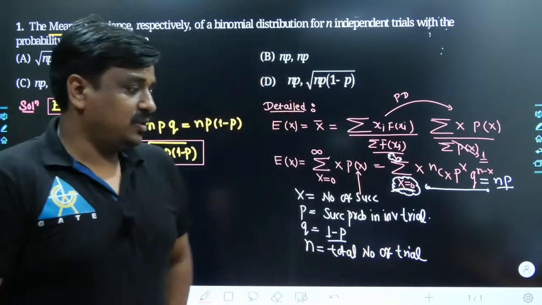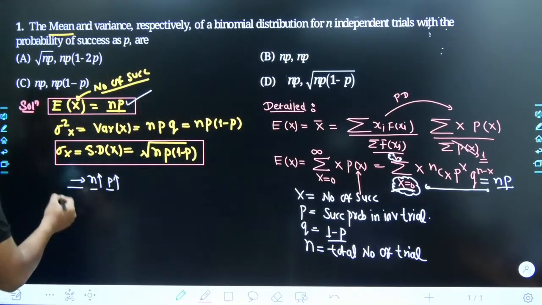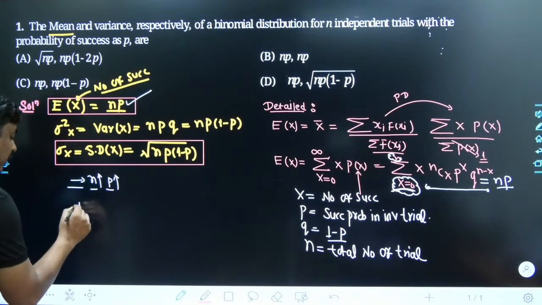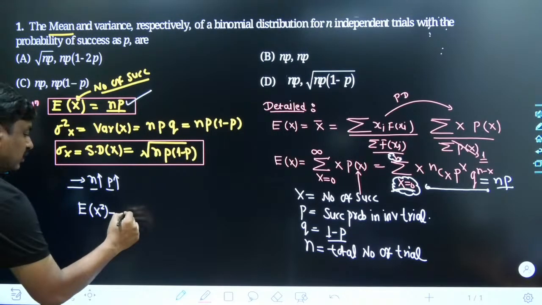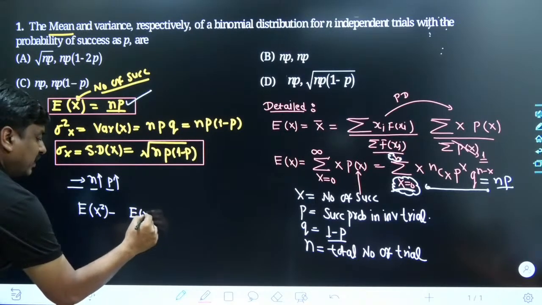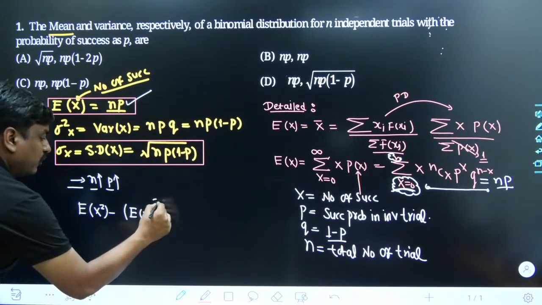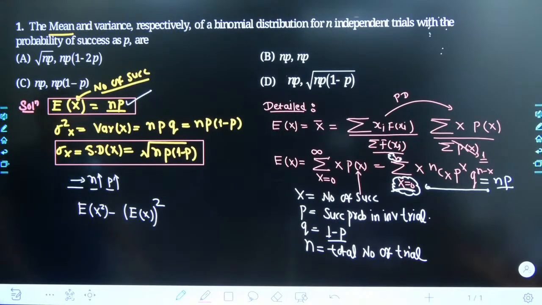And similarly, if you discuss the variance, how is the variance calculated, my dear friends? The variance is calculated as the expected value of x square minus the expected value of the random variable x, raised to 2. The same fundamental you can use over here.